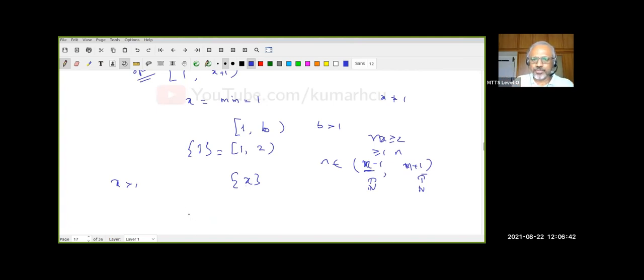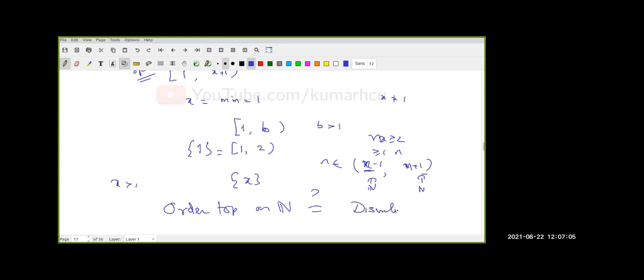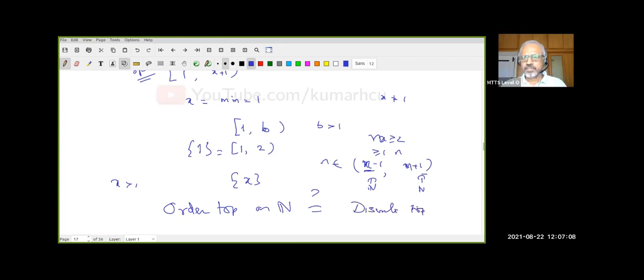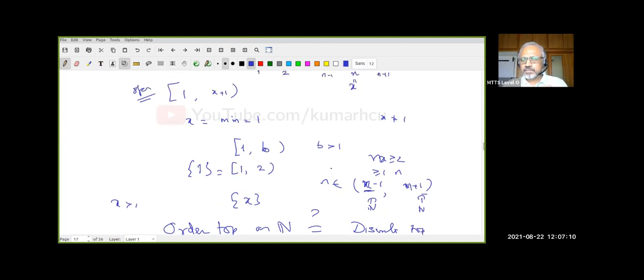So what is the order topology on N? How many of you can say that quick? Archana, what is the order topology on N? Discrete topology, sir. Very good. Now do you understand how I look at the problems? Don't worry about the topology. Look at a given element and ask what are the possible simplest open sets. So don't come with this kind of simple answers. This is a correct one, but that's not the one. I want a simpler, simplest, minimal or smallest.